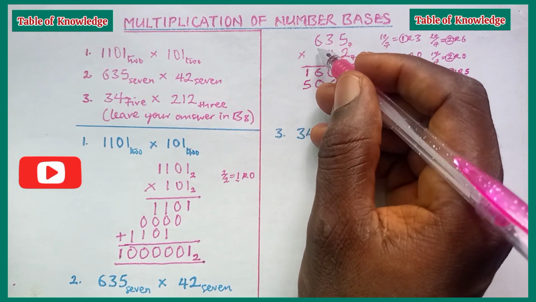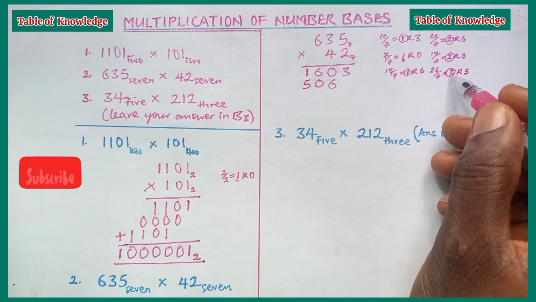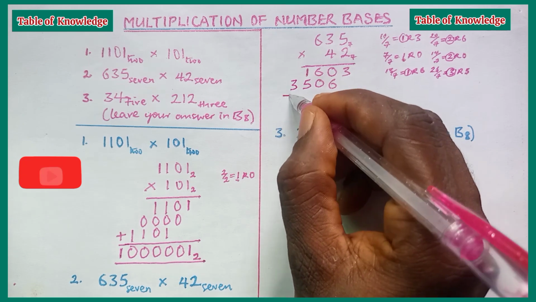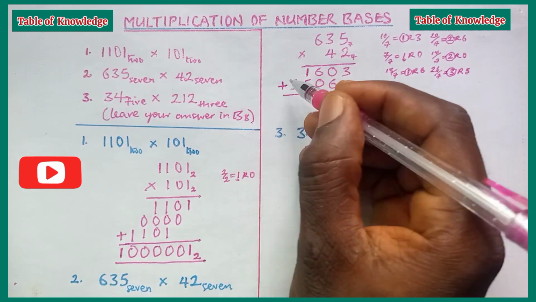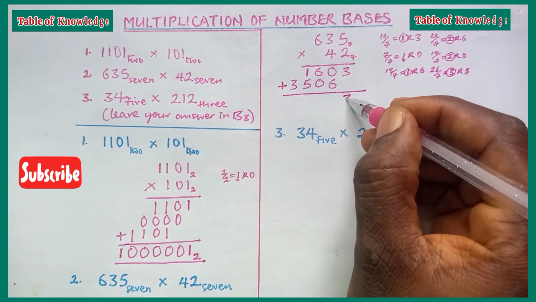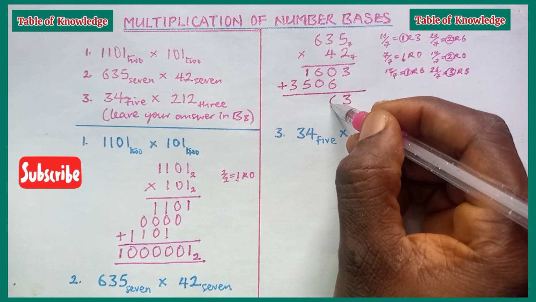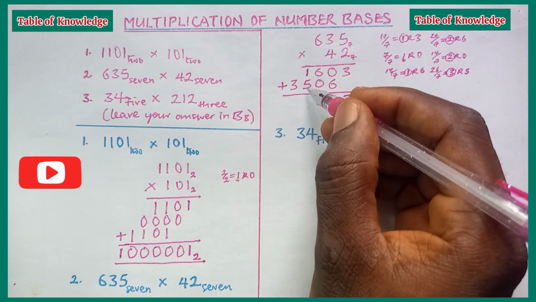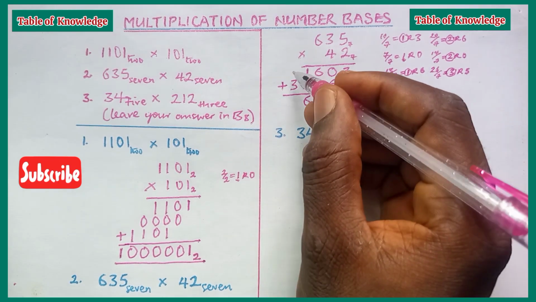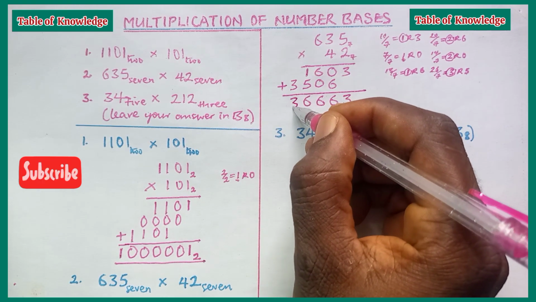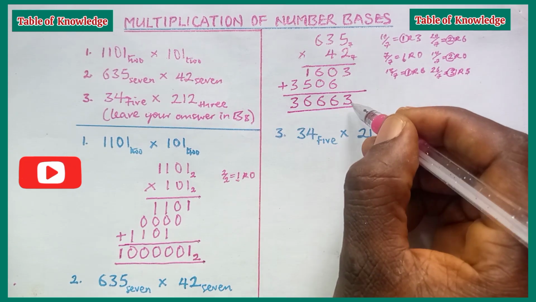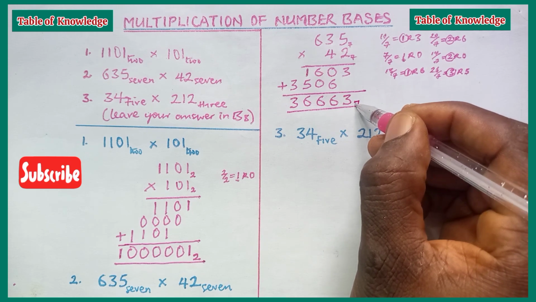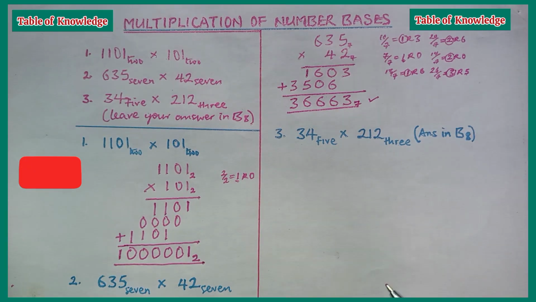Now there is nothing left to multiply, so we come and write down the 3 because the 3 is less than 7. We put it down, and the next step is to add. 3 plus 0 is 3, 0 plus 6 is 6, 6 plus 0 is 6, 1 plus 5 is 6, then 0 plus 3 is 3. And this becomes the answer, 36663 in base 7.